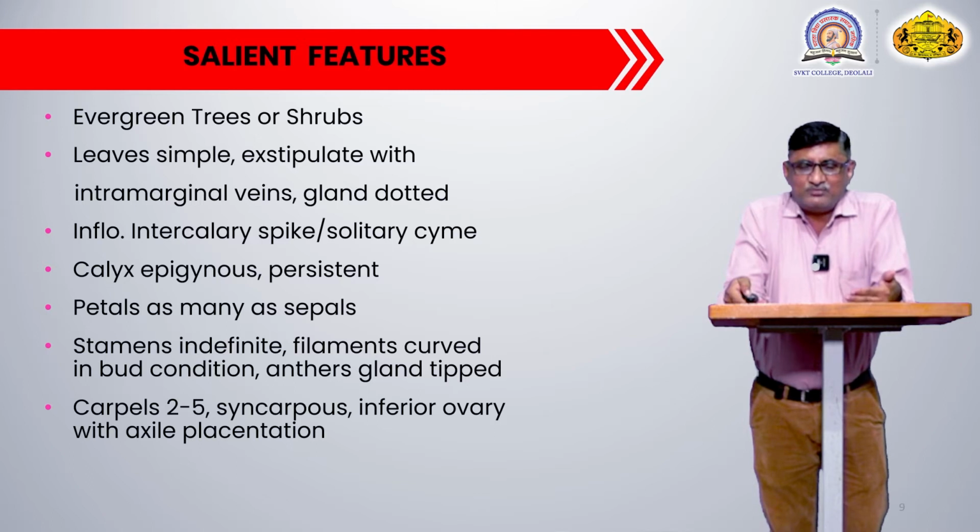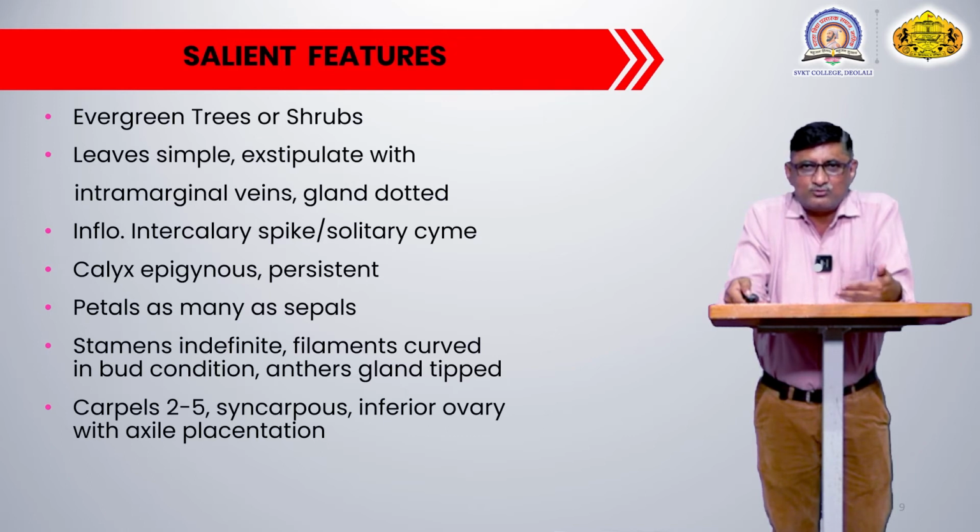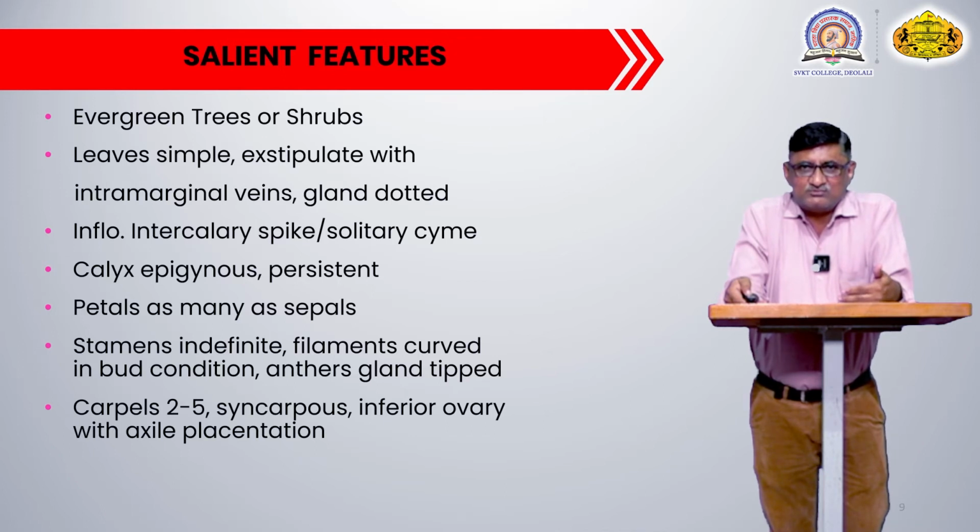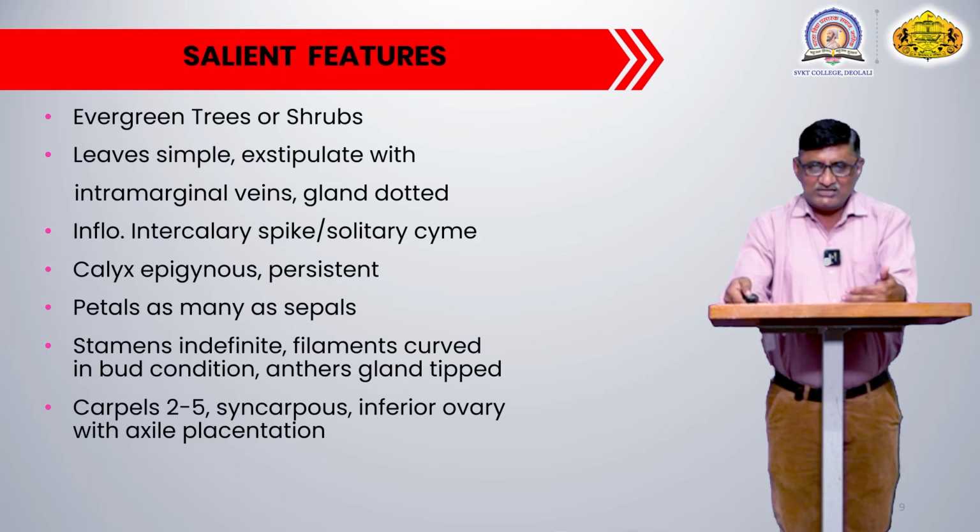2 to 5 carpels occur, as per plant to plant and species to species variation. Carpels are syncarpous, means all carpels are united. They are inferior in nature, means other floral parts like calyx, corolla, androecium are above the gynoecium, and that's why the gynoecium is inferior in position, and that is an epigynous kind of flower.